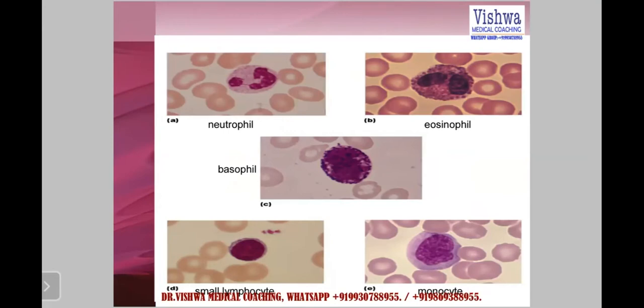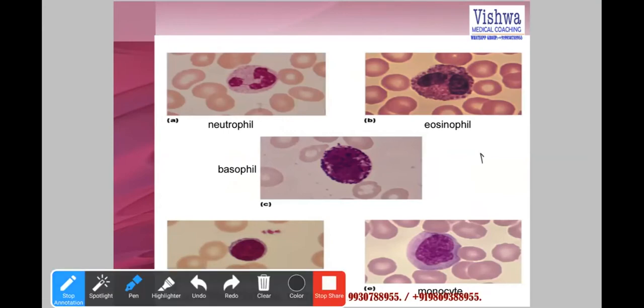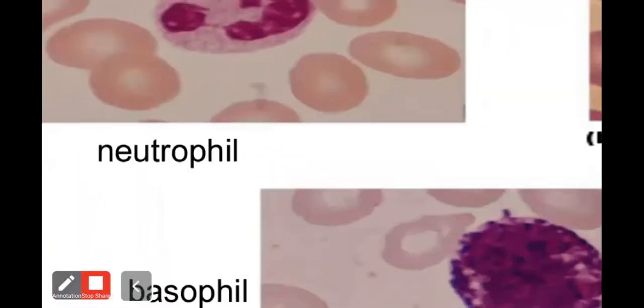If you can see in the peripheral blood smear, these are the RBCs. Platelets are hardly seen. And you can also see properly the halo of the RBC.